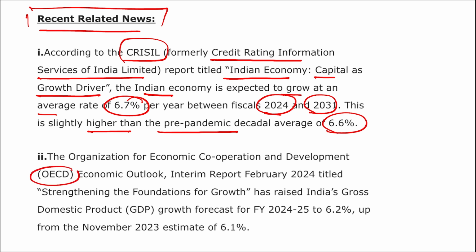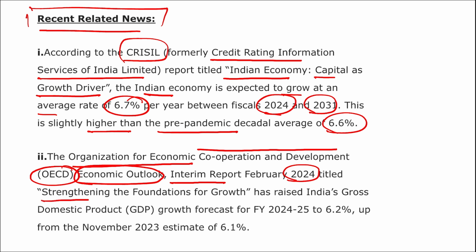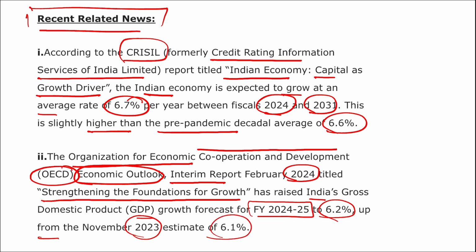Then next is the OECD, the Organisation for Economic Co-operation and Development. They released the economic outlook, and in this interim report of Feb 2024, titled Strengthening the Foundation for Growth, it raised India's GDP growth forecast for fiscal year 24-25 to 6.2%, up from the November 23 estimate of 6.1%.